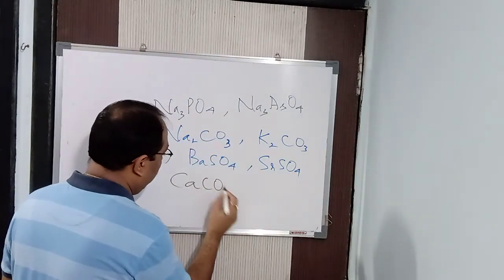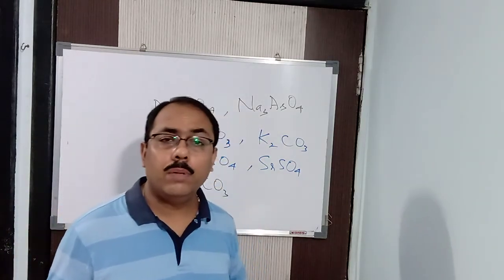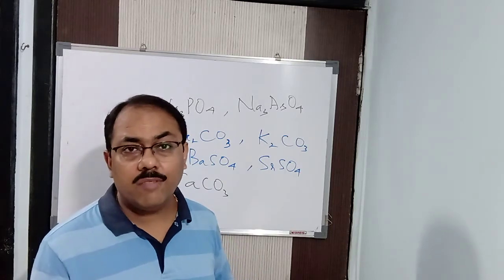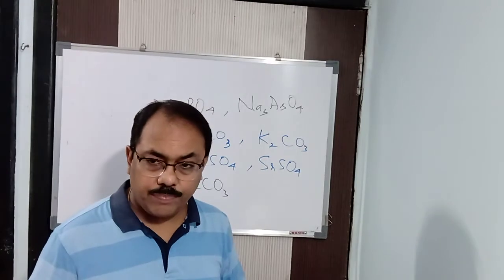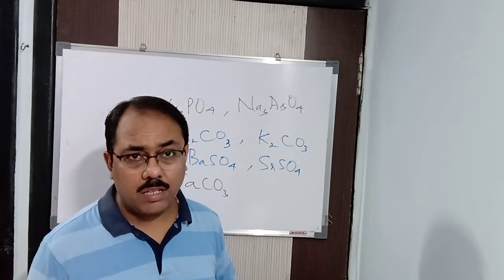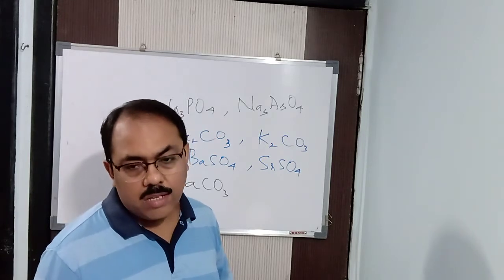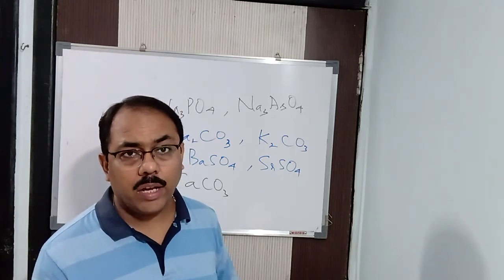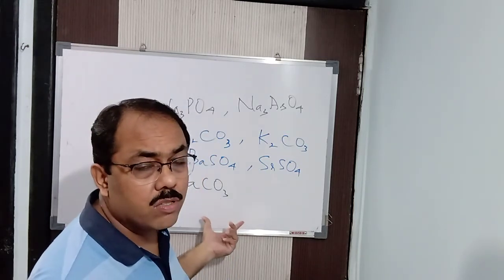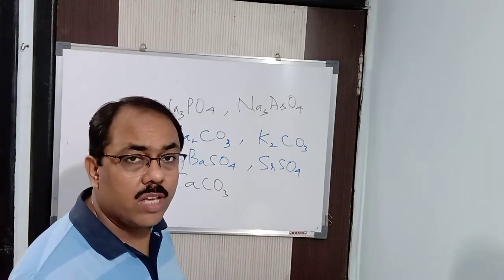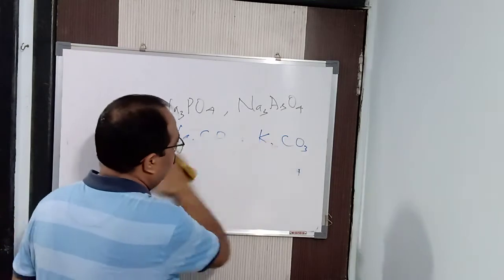Like calcium carbonate, CaCO3. You know it exists in the form of what? Marble. Limestone. Chalk. In this way we can say calcite, aragonite. Different names are there for it. The common names are chalk, marble, limestone, and similarly the chemical names are calcite and aragonite. So the same substance existing in different crystalline forms is known as polymorphs, and the phenomenon is known as polymorphism. Clear? So, understood what is polymorphism and isomorphism.